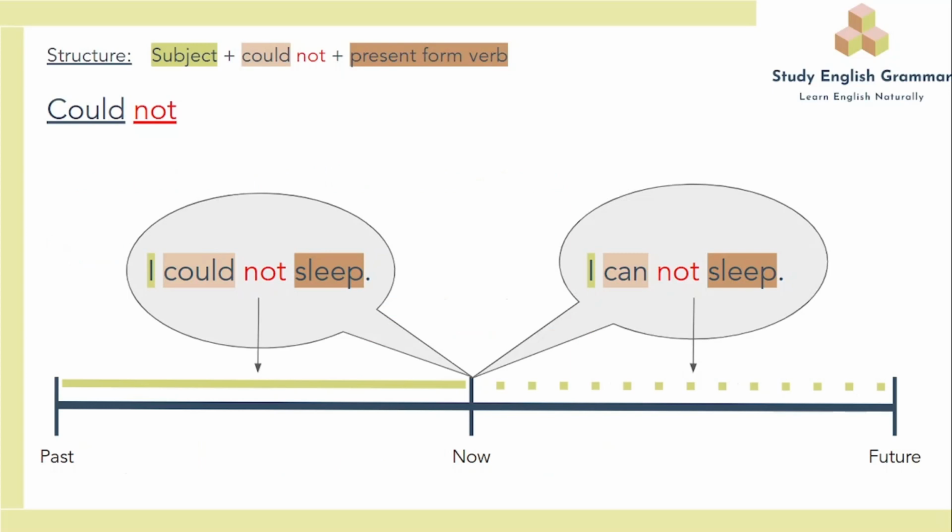For example, I could not sleep. If you say that now, it means that in the past you did not have the ability to sleep. If you say now that I can not sleep, or I can't sleep, it means that now and going forward into the future, you do not have the ability to sleep.